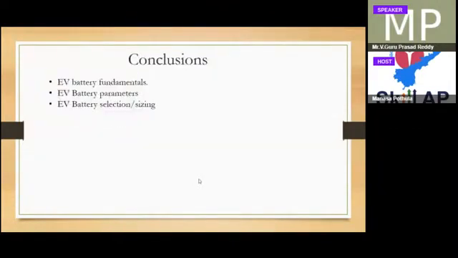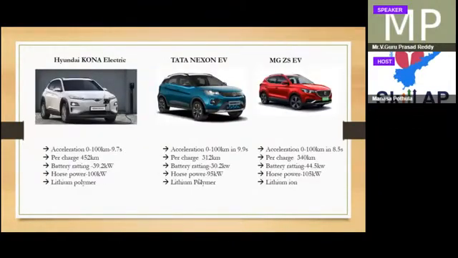So you see some electric vehicles here in the market, in the India market. I am not talking about the worldwide market. The Hyundai Kona Electric goes 0 to 100 kilometers within 9.7 seconds, and per charge it can go 452 kilometers. The battery size is 39.2 kilowatt hours, but this is horsepower.